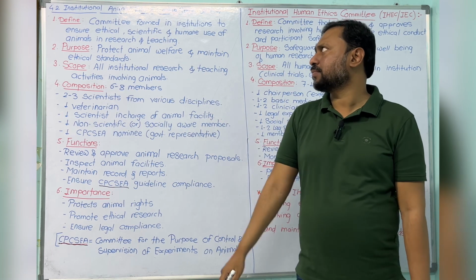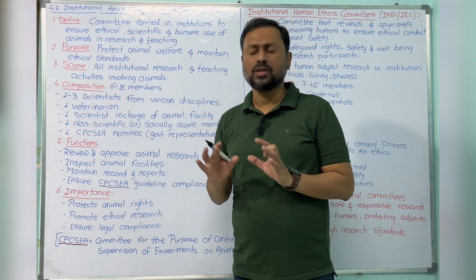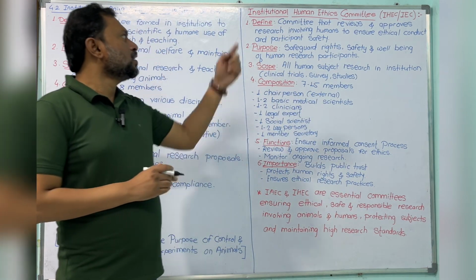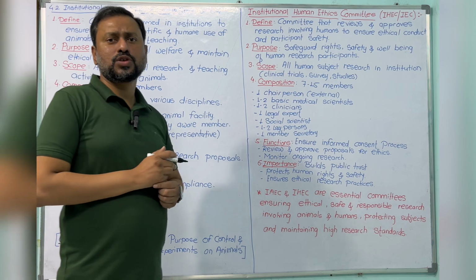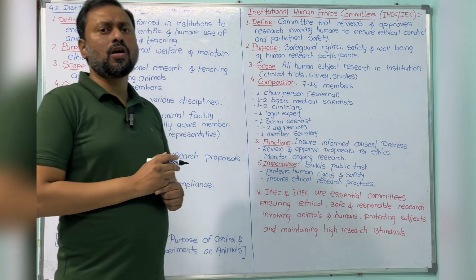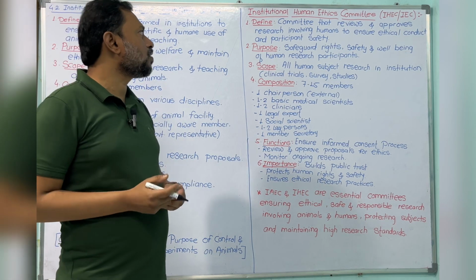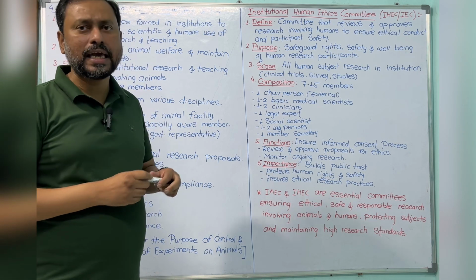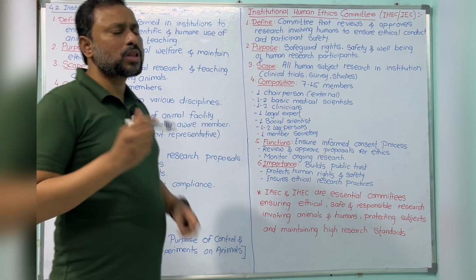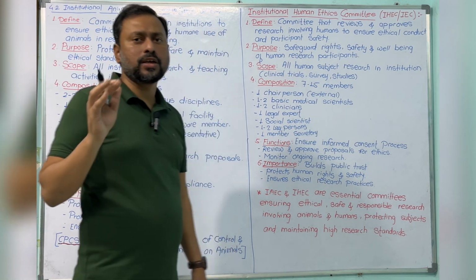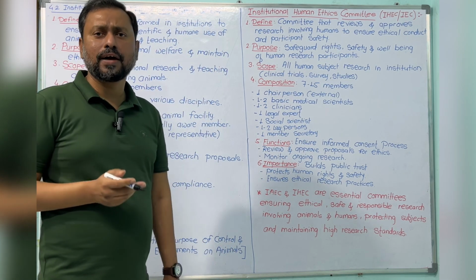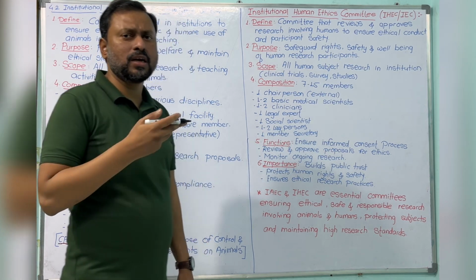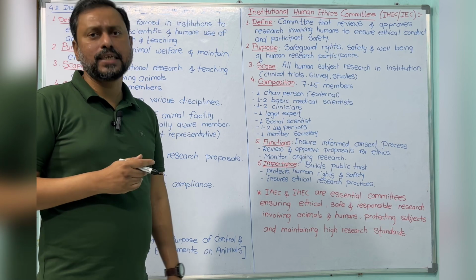This is the responsible committee that is keeping an eye on it. Okay, this is about the IEC. Next one is the IEC, Institutional Ethical Committee, or in other words we are calling it the IHEC, Institutional Human Ethics Committee. Both are the same, we use them synonymously, or sometimes IRB, Institutional Review Board, is also used, but in India we very commonly use IEC.